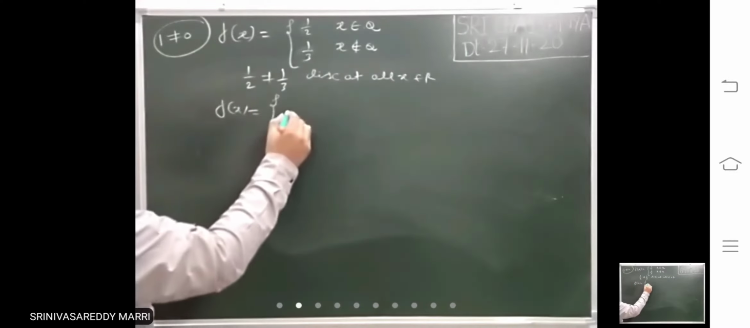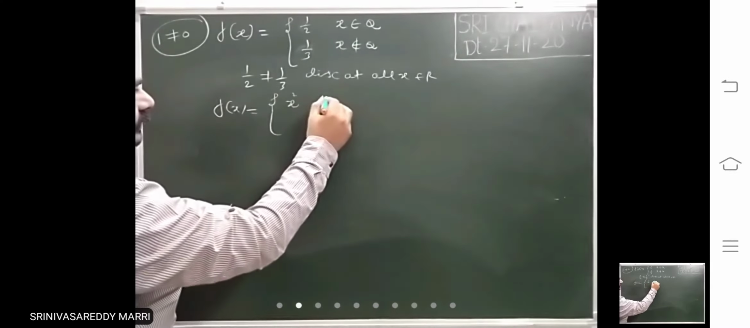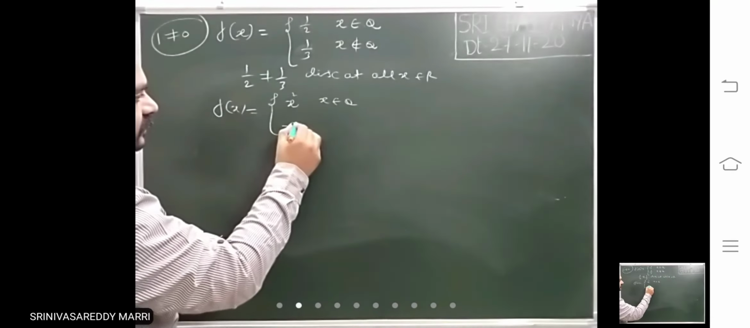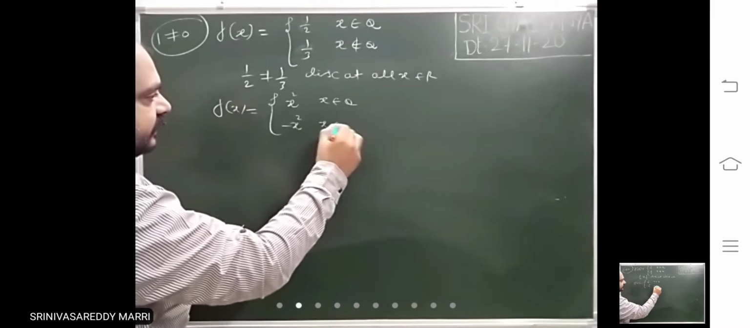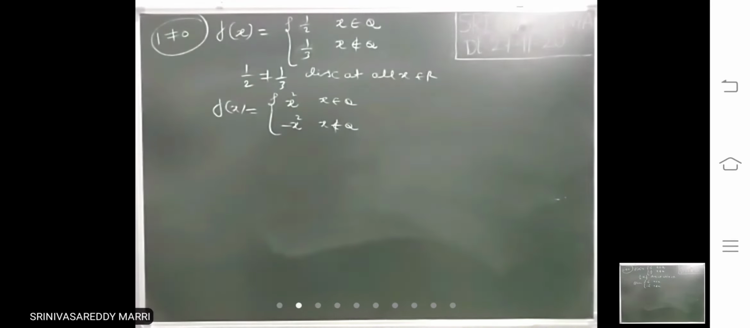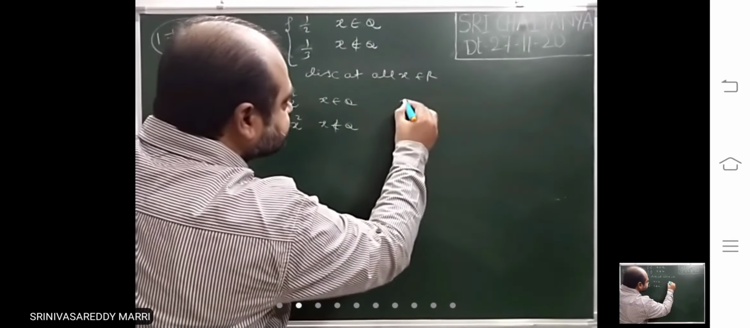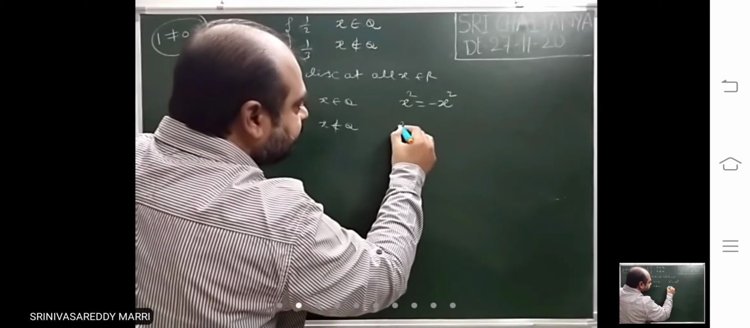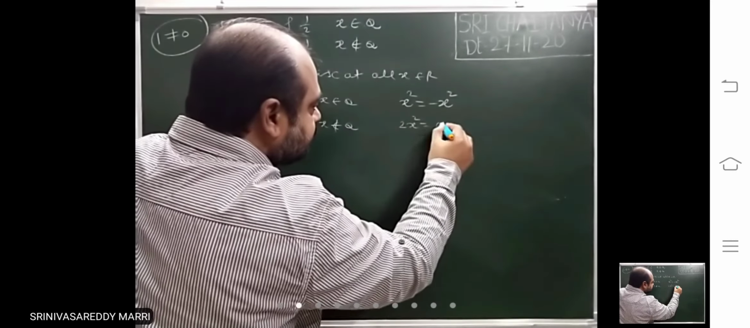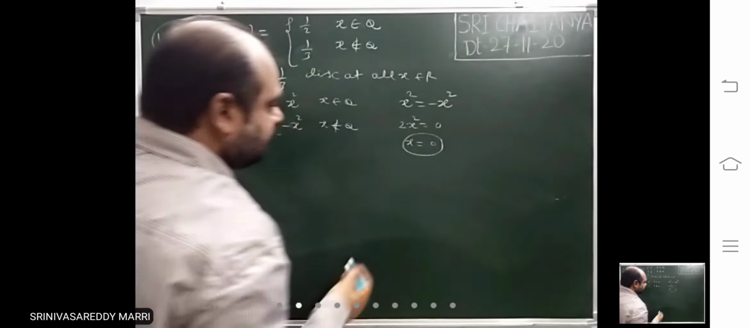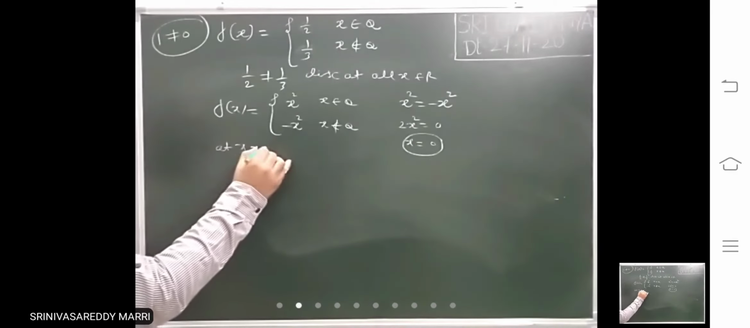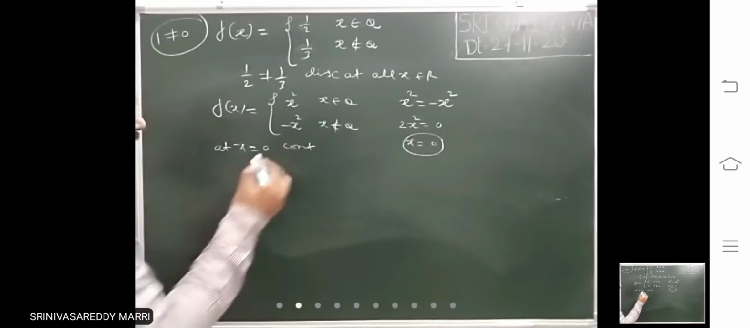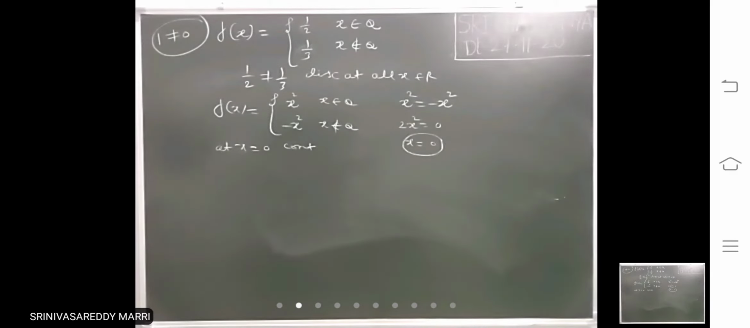f of x equals x square, x belongs to Q, and minus x square, x not belongs to Q. Suppose you have to find out where it is continuous. Just equate this to this. Whatever the values of x you will get, at those points it will be continuous. So at x equal to 0, it is continuous. At the remaining points, it will be discontinuous.